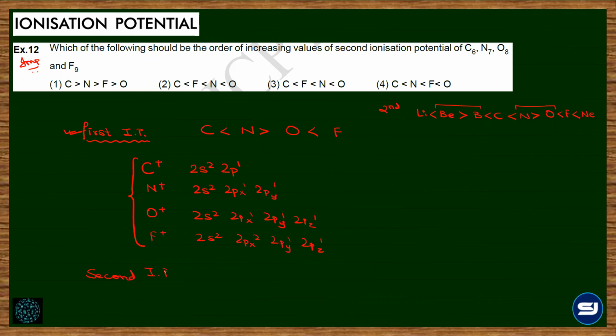It will be oxygen, because now the oxygen has acquired a stable configuration after the loss of one electron, no? The second IP will be maximum for oxygen. Now the remaining elements don't have any stable configuration, so the comparison now will be as per the regular trend.